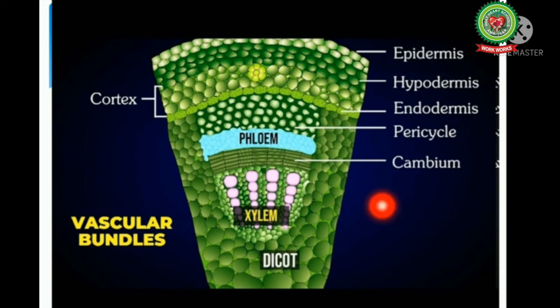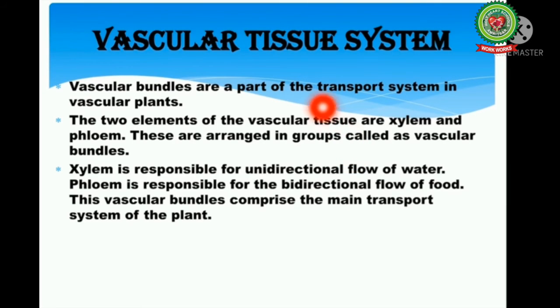Then is medullary rays. These are narrow, vertically elongated bands of parenchymatous cells which extend transversely from pith towards the periphery. In a transverse section, they appear like radiating spokes of the wheel.